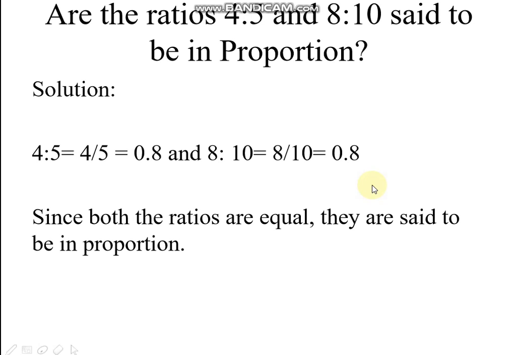Here are a few examples. Are the ratios 4:5 and 8:10 said to be in proportion? We just have to check the proportionality. 4:5, that is 4 by 5, equals 0.8. Then 8 is to 10, that is 8 by 10, equals 0.8. Since both ratios are equal, they are said to be in proportion.